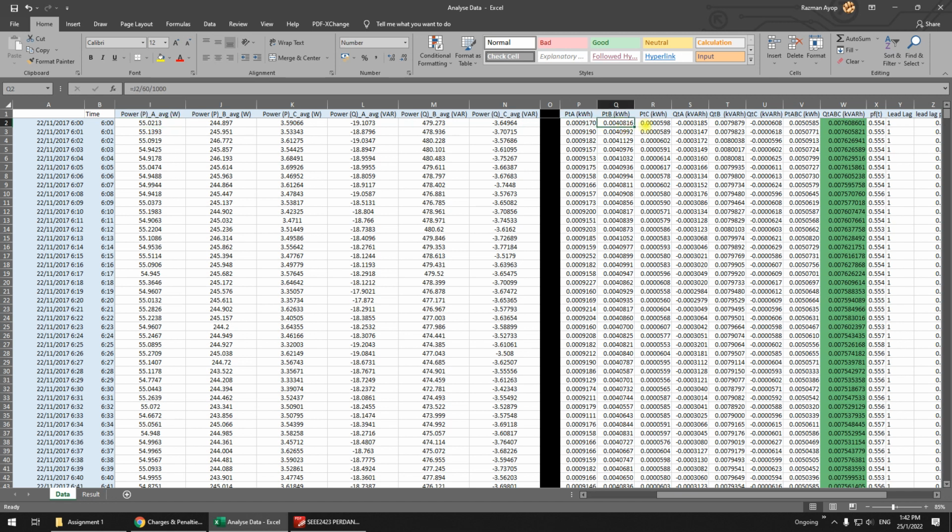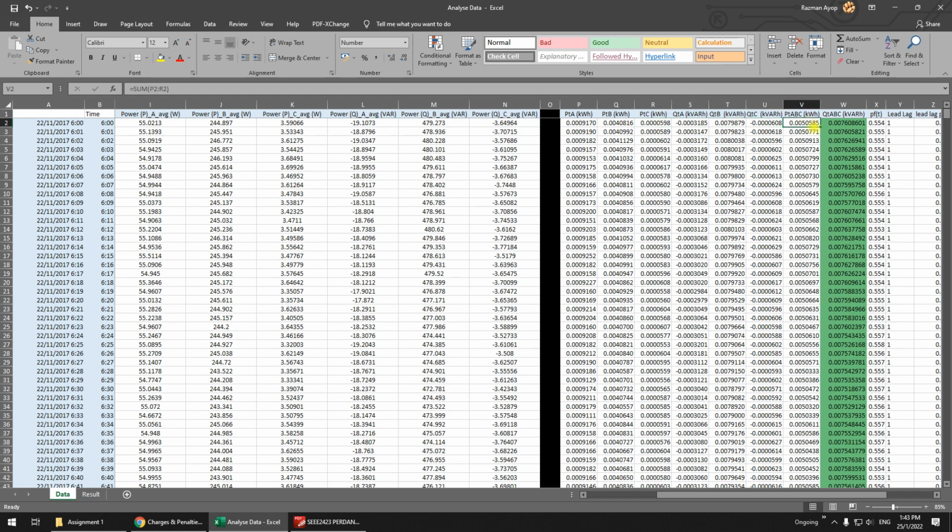You get this answer for A, B, C, and of course you have to find the Q also. For Q, you just use the same formula: divide by 1000, divide by 60, because we use kvarh, kilovar hour.